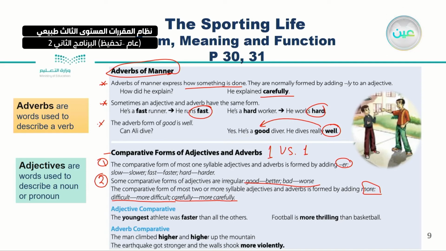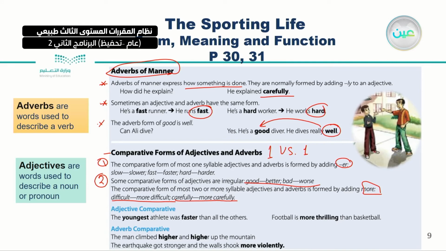Okay, the adjective comparative here: the youngest athlete was faster than all the others. And football is more thrilling than basketball. Here I'm using something different, which is the youngest, and of course thrilling. Thrilling is an adjective, by the way.